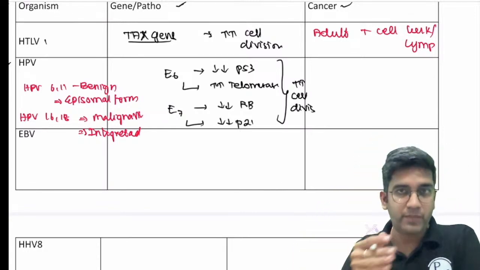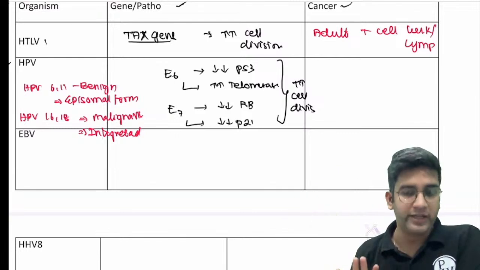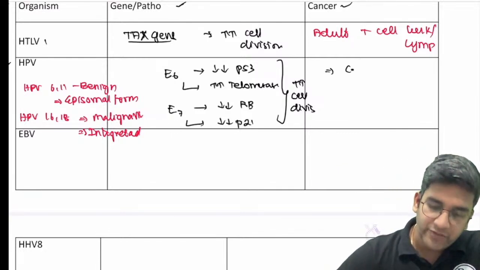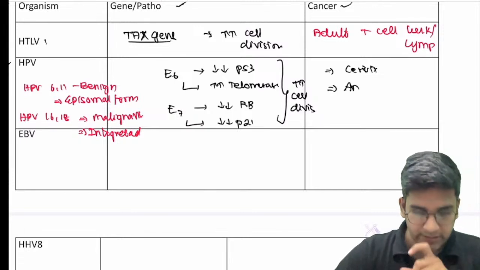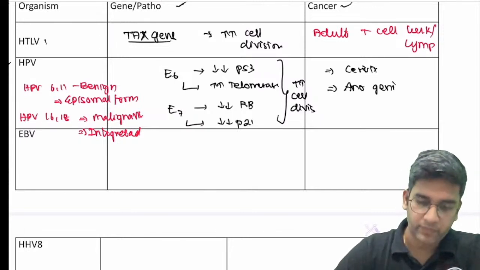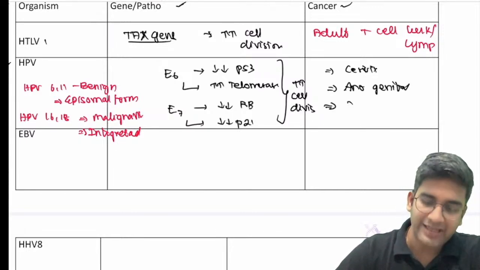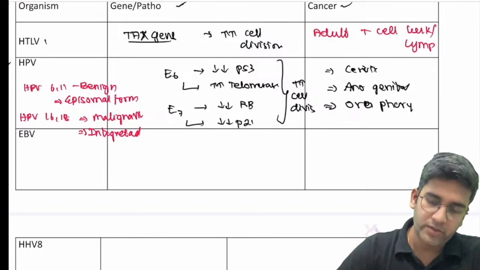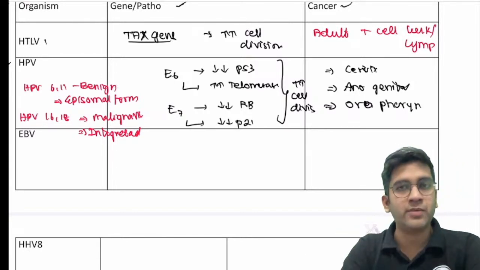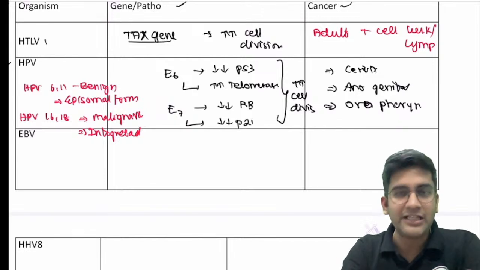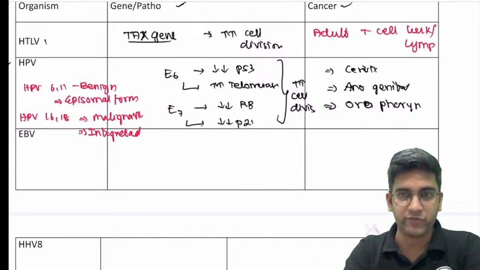Write it perpendicularly. I'm writing horizontally because I put a table, that's all, right? So we have cervical carcinoma, we have anogenital cancers, and we have oropharyngeal and laryngeal cancers that can also happen. Of late, a little bit of tumors of the stomach are also related to HPV, but cervical is important. Anogenital is definitely important for us, right?